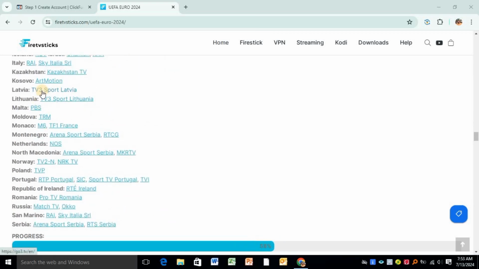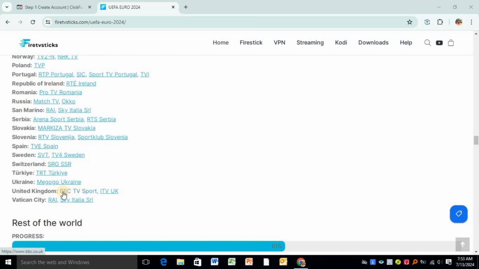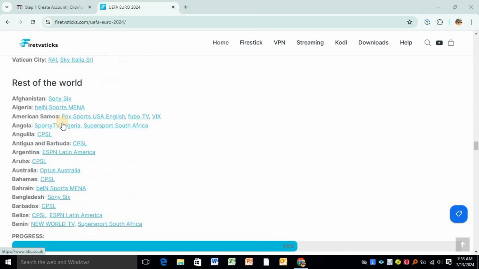If you're in Latvia, you can watch the Euros from this website over here, which is TV3 Sport Latvia. If you're in UK, for example, you can watch from the BBC TV. Okay, you can also watch from ITV UK. Okay, if you're in Russia, you can watch from Match TV. You can also watch from Oko. Okay, so let's go to the rest of the world.